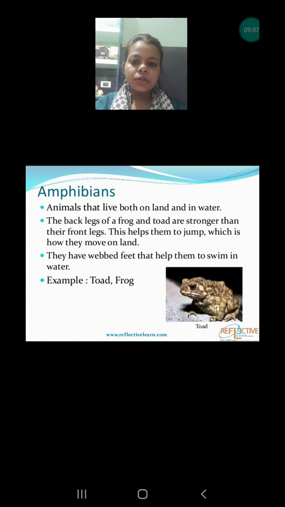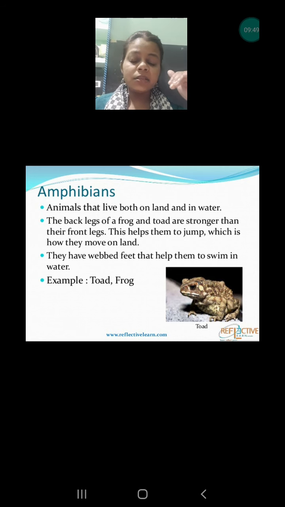Next is amphibians. Okay, animals that live on both land and water, you all know that is amphibian animal, and as they are capable to live in both of the environments, two types of adaptation are found in these animals which help them to survive under the water also and on the land also. Most common example is frog. Frog is having skin that helps them to survive under the water. They are breathing in the water with the help of the skin, but whenever they are coming out of the water on the land, they are using lungs to breathe. Okay, next their leg is very strong.